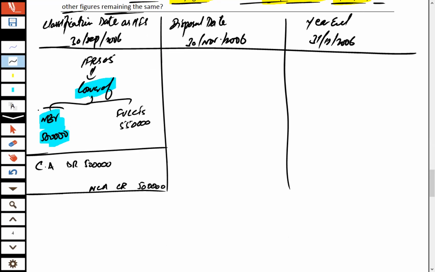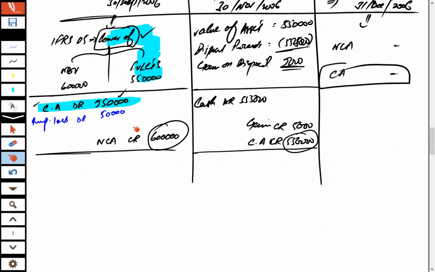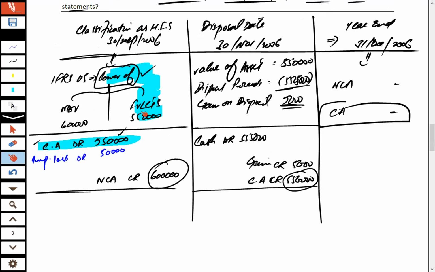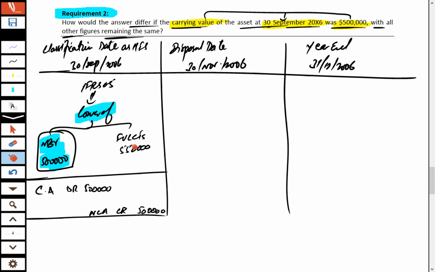If the book value is lower in this scenario, there would be no impairment loss, as we found an impairment loss in the last scenario, where the book value was in excess of the fair value less cost to sell. But you can see in this scenario, fair value less cost to sell is a greater figure, that is 550,000, and the book value of the asset is 500,000. So non-current asset is credited at 500,000, and the same amount is converted into current assets.